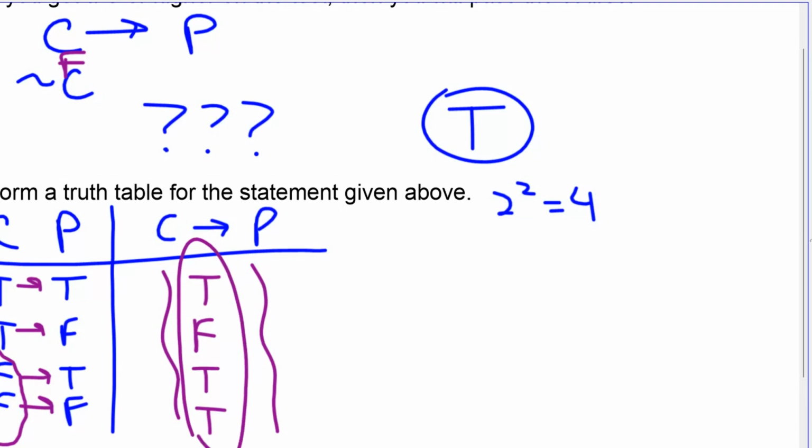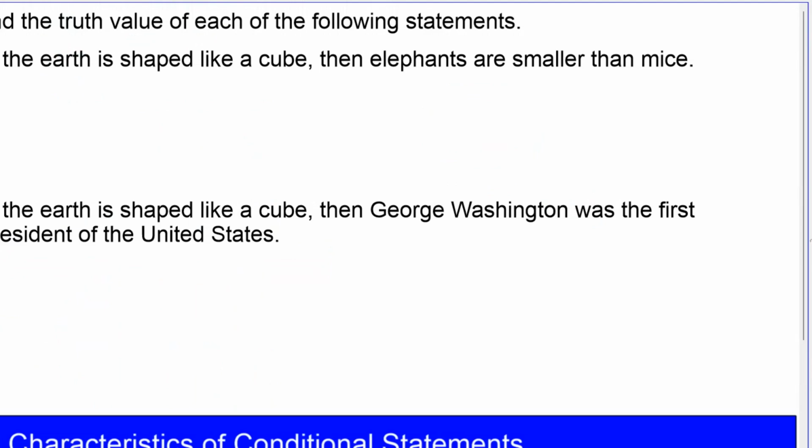But here's our truth table. Here's the end result of the truth table. And what you need to take away is this row right here. That's the only time it's going to be false. True implies false is false. Everything else is going to be true. And that's kind of a main idea, a main takeaway of this lesson.